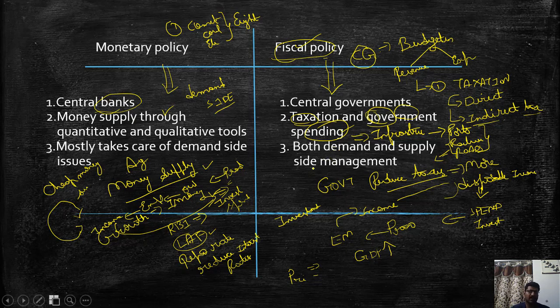The unique advantage of this fiscal policy is it takes care of both demand side and supply side interventions, whereas the monetary policy takes care only of the demand side intervention. What does supply side intervention mean? Let us suppose the slowdown in the economy can happen not just through demand but also through supply shocks like oil prices rising and the inflation rising and the growth getting slowed down. And the second way where supply side shocks can happen is food prices.